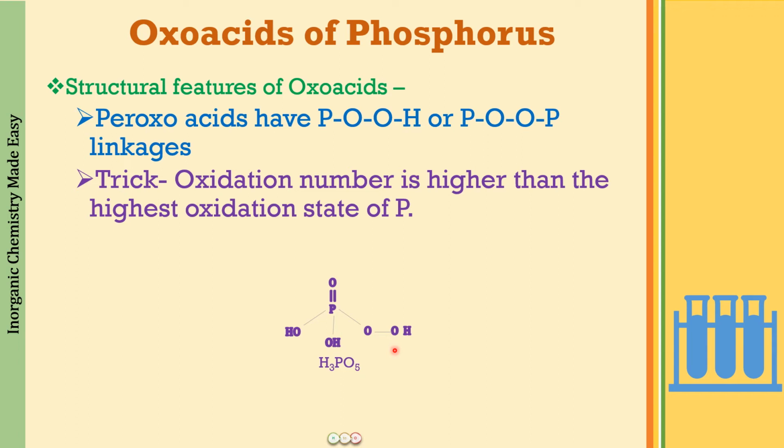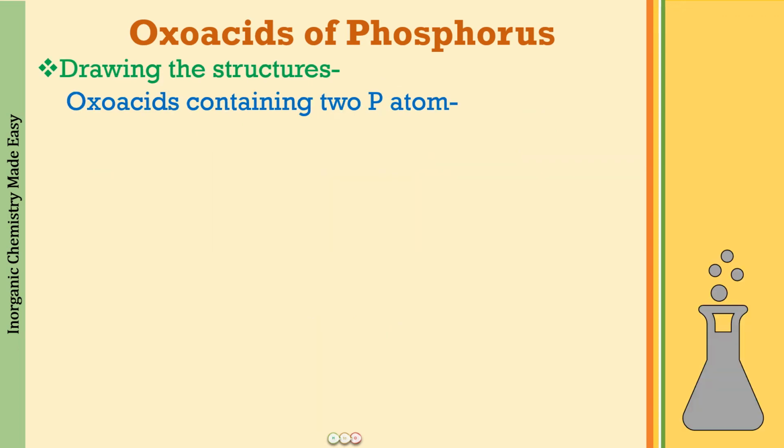Similarly, if we have an oxy acid of phosphorus where there are going to be 2 phosphorus atoms present and the oxidation state is higher than +5, there also we will be putting a POOP linkage. Okay, so let us do that now. Using these tricks, let us draw the oxo acids containing 2 phosphorus atoms.